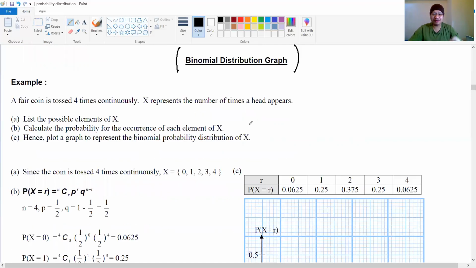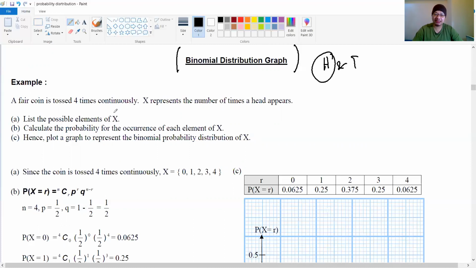All right, now look at the example. For this one, I give you the solution, because this one is easy. A fair coin is tossed 4 times continuously. Guys, when we talk about coin we have head and tail, right? So please be careful. X represents the number of times head appears. So we are talking about head. List the possible elements of X. That means we are talking about the sample space.